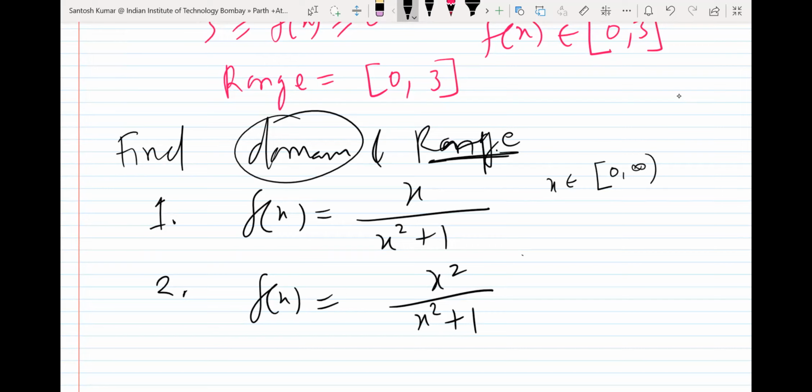Yes, good, you tried. One who tries is always better than those who don't try, whether the answer is correct or incorrect. So the range is, y is less than half. Okay.